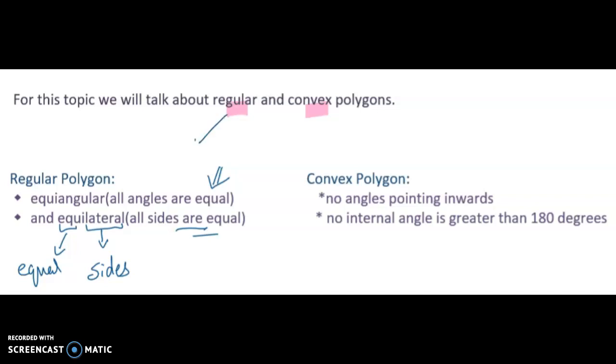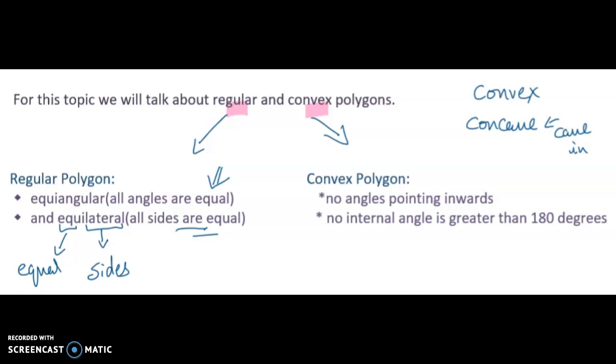Another thing we will talk about is convex. There are two types of shapes: convex and concave. Concave shapes are the ones that cave in, where the vertices go inside. On the other hand, convex polygons are those where no angles are pointing inwards.